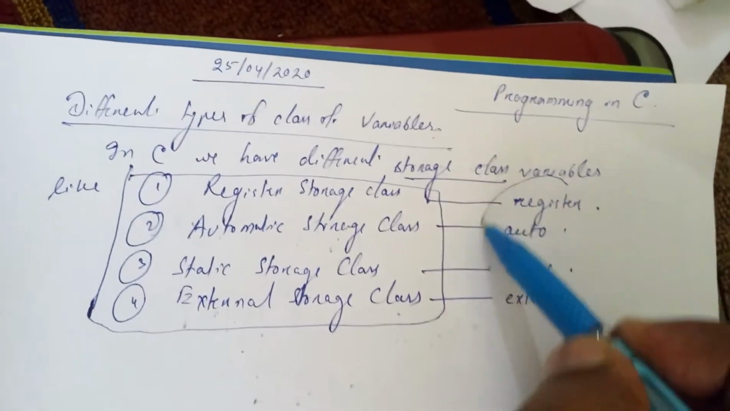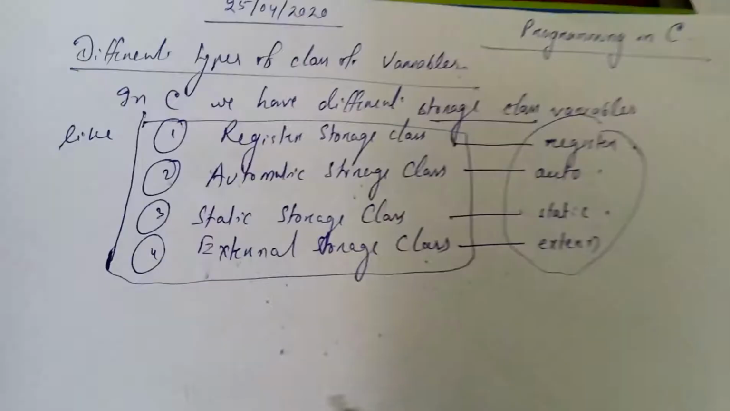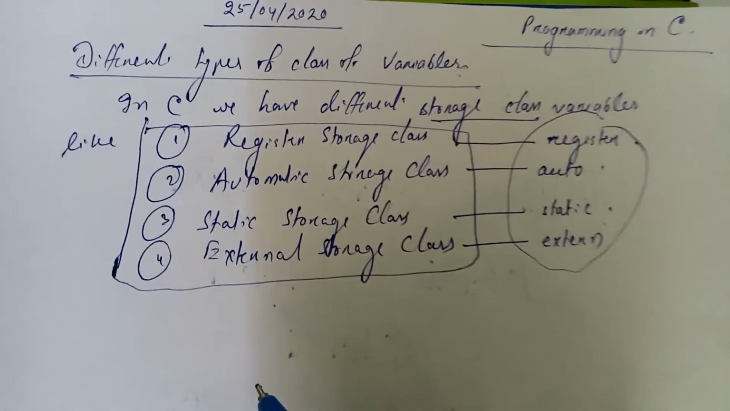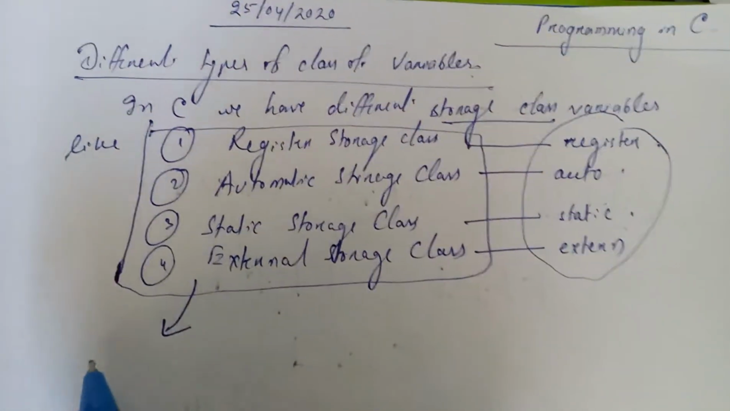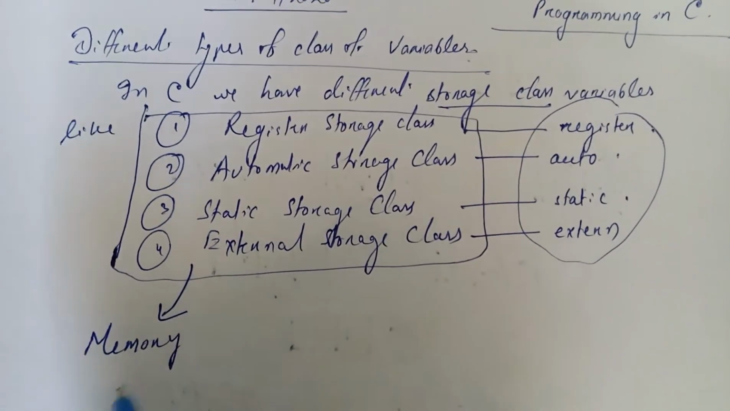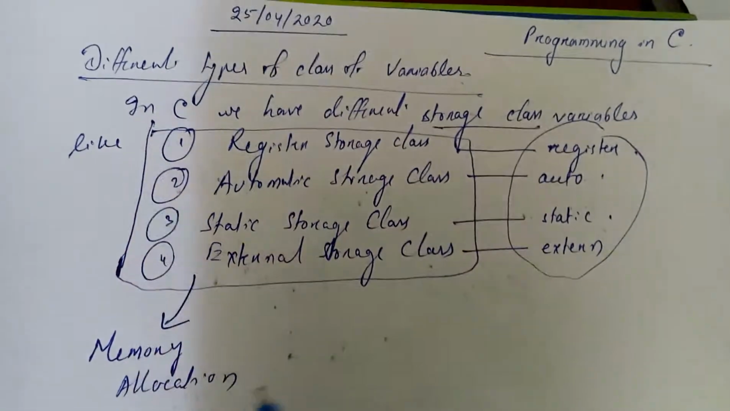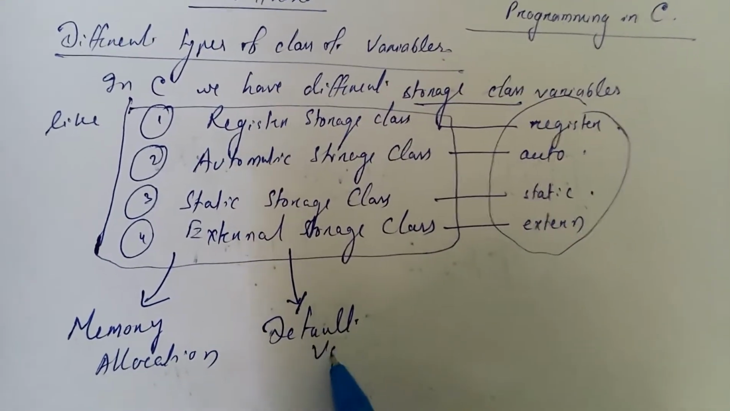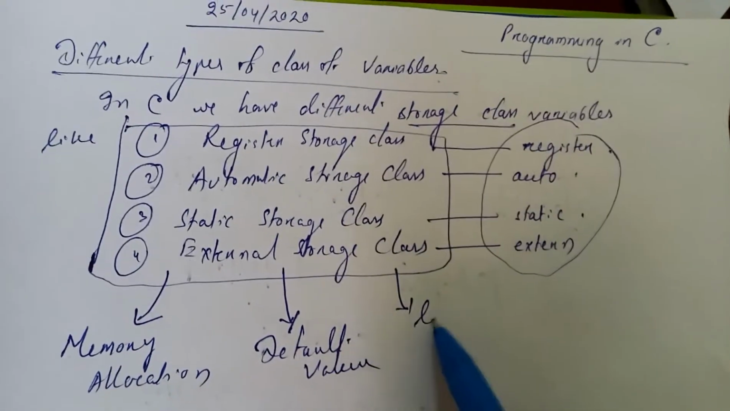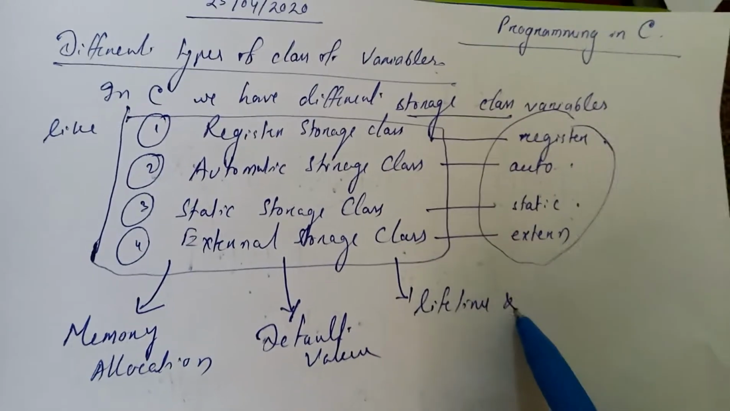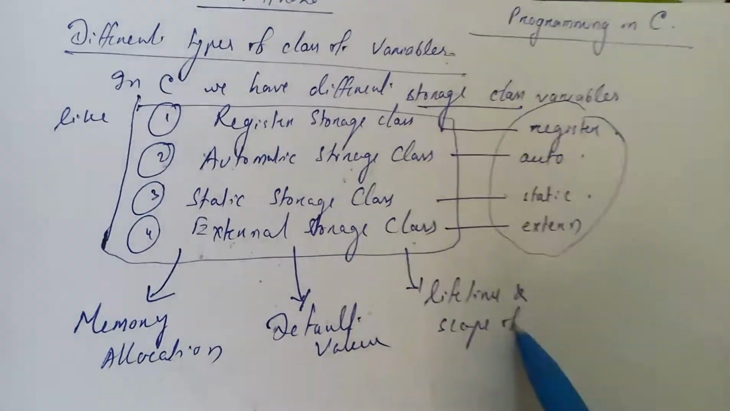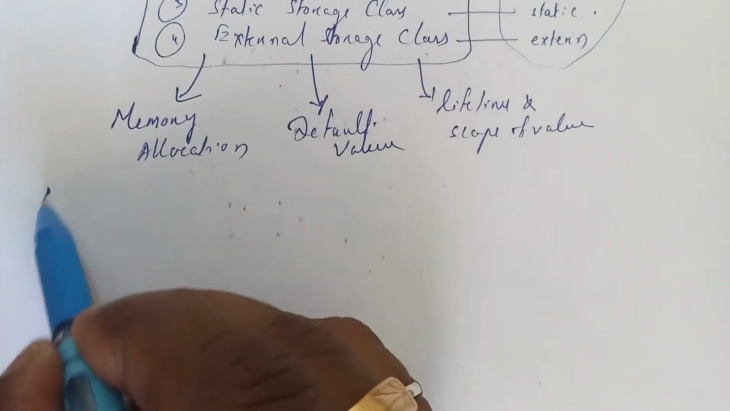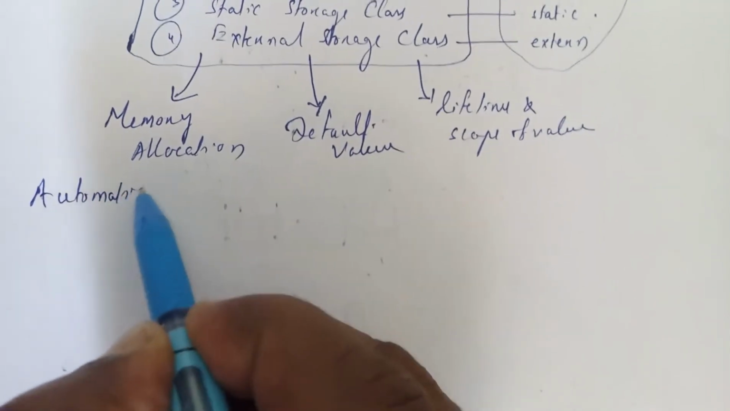To see here for different storage classes, on what basis are we measuring these storage variables? On the basis of their memory allocation, how the memory allocation takes place, what the default value is, what the lifetime and scope of the variable is. Got it? So in this class today we will discuss the auto storage class, or automatic storage class.